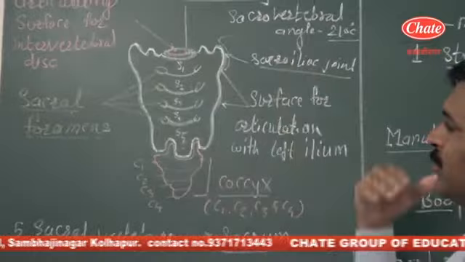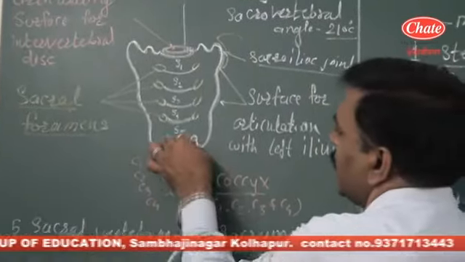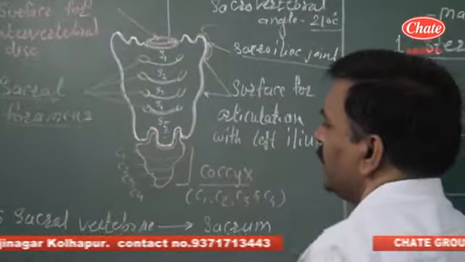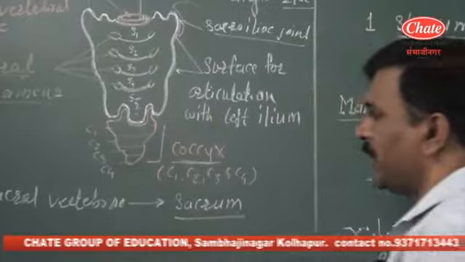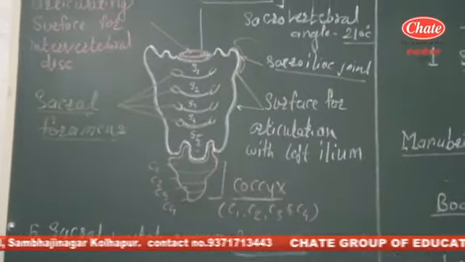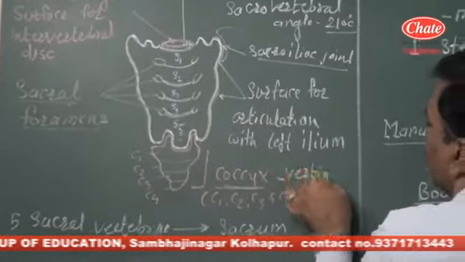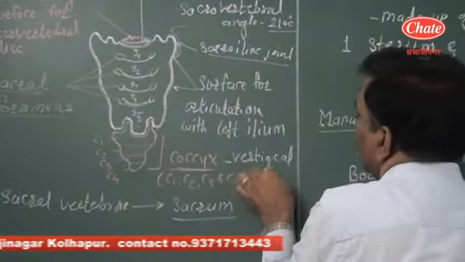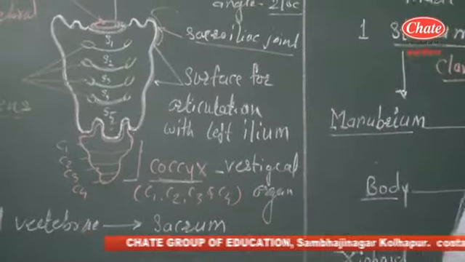So the sacrum is the bone present in the sacral region or hip region, and on the posterior side it provides the articulating surface with the coccyx. The coccyx is the posterior-most part, and this coccyx articulates with the sacrum. The coccyx is a vestigial organ in human beings. You know that vestigial organ means an organ which is non-functional today but performed a function at ancestor time.